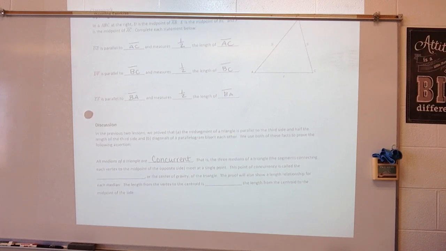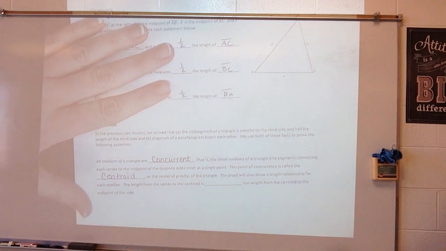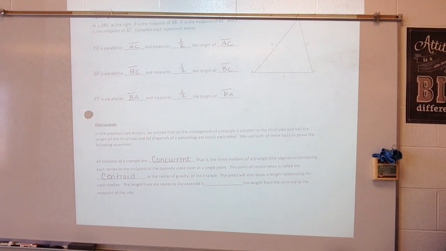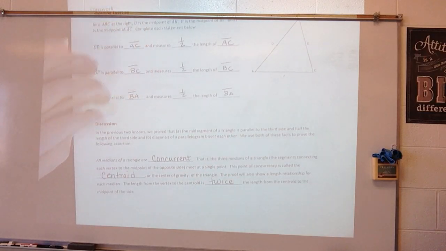This point of concurrency is called the centroid, or the center of gravity of a triangle. The proof will also show a length relationship for each median. The length from the vertex to the centroid is twice the length from the centroid to the midpoint of the side.